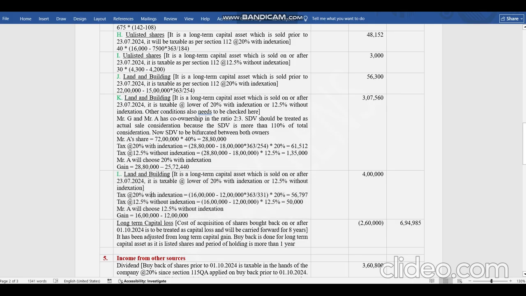So income will be 16 lakhs minus 12 lakhs. So he won't get the benefit of indexation because he is getting tax benefit in this case. So he will choose 12.5% without indexation. Now coming to point K, what has happened over here?